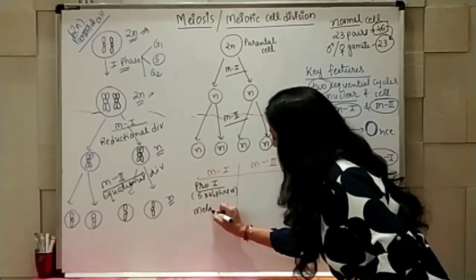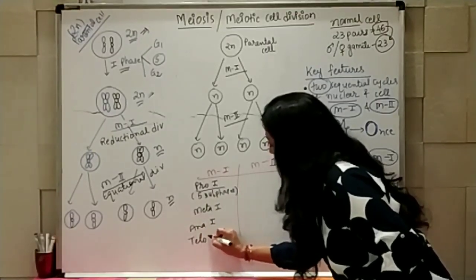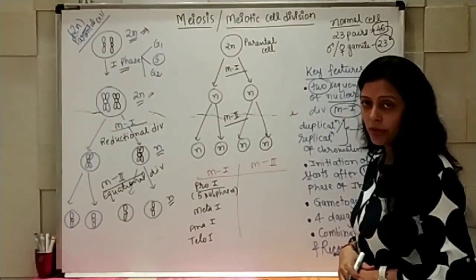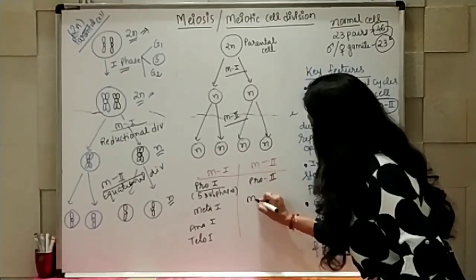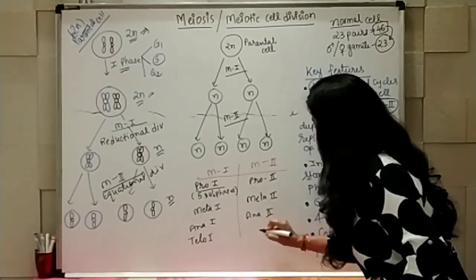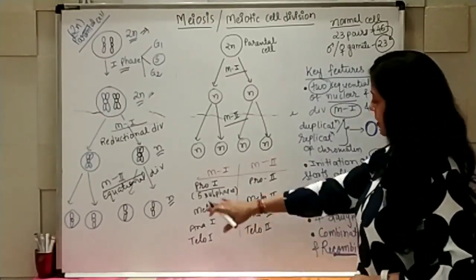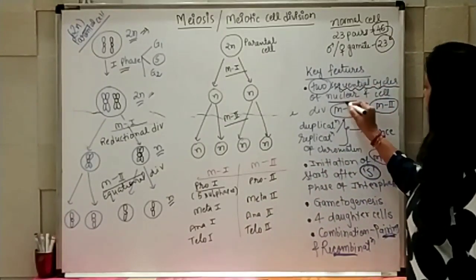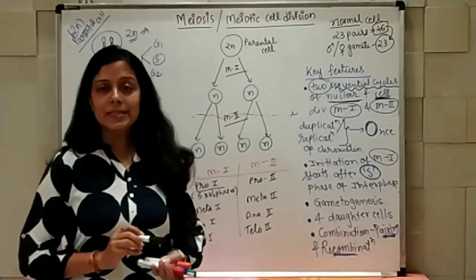Then metaphase 1, anaphase 1 and telophase 1. After that, we come to meiotic 2 division: prophase 2, metaphase 2, anaphase 2 and telophase 2. That's how the entire 2 sequential cycles of nuclear as well as cell division take place in meiotic cell division.